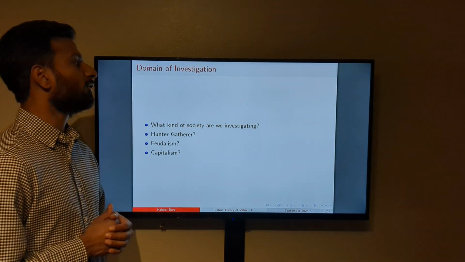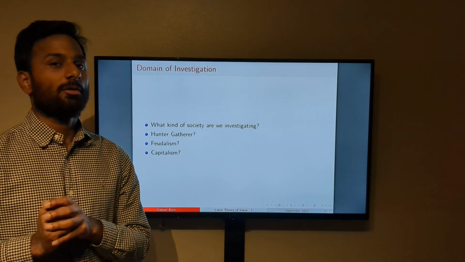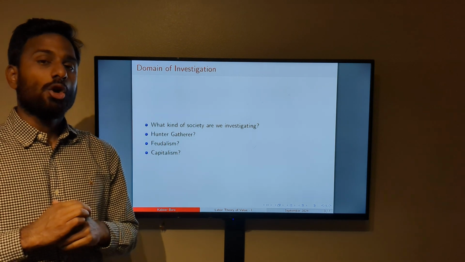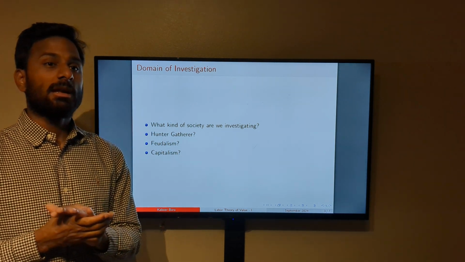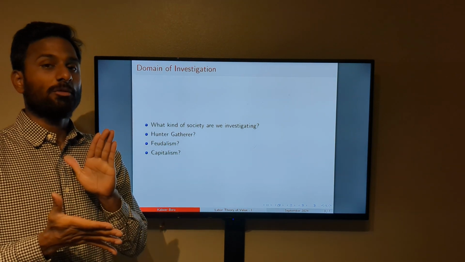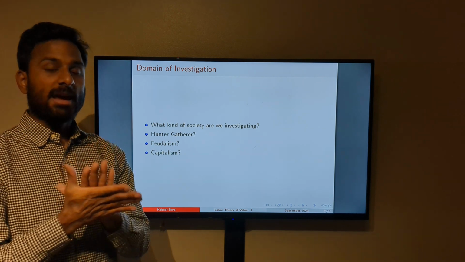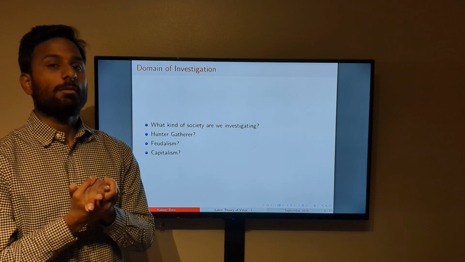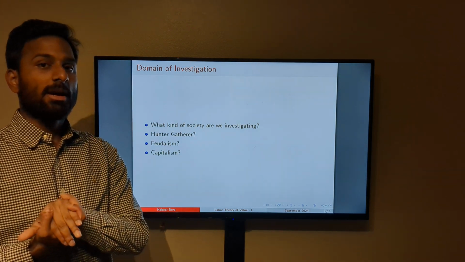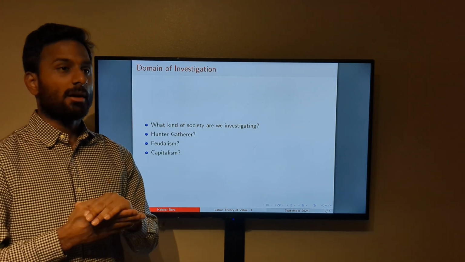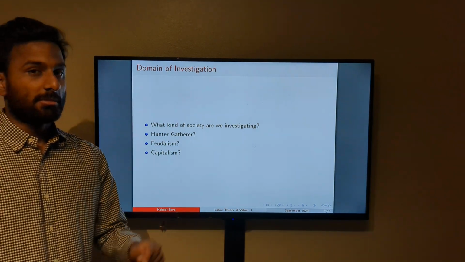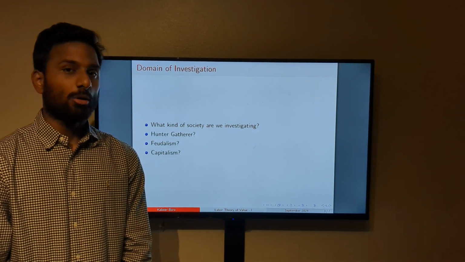So that is the kind of society we're going to be looking at in the Marxian world, and that is our domain of investigation, right? The key part here is that exchange forms a very basic tenet of Marxian economics. Without exchange, we usually do not have any kind of analysis that can be extended out to other societies.